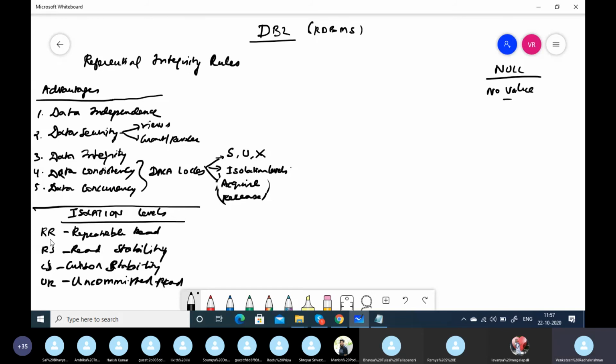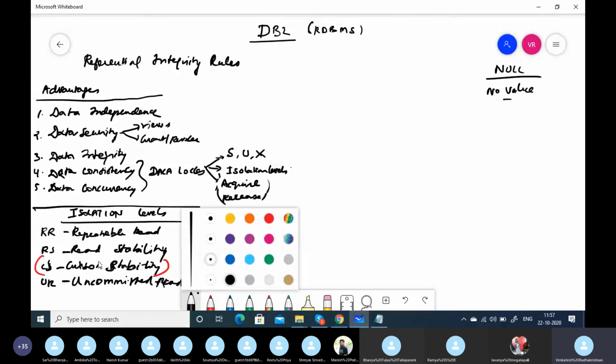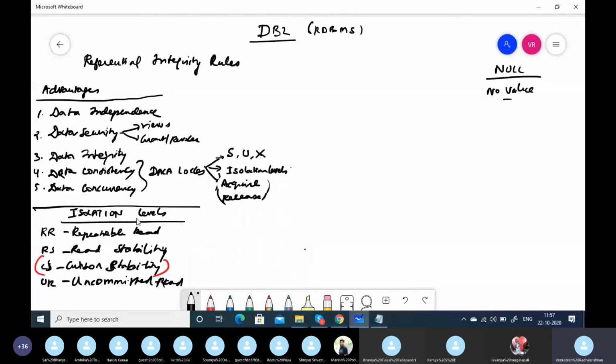So isolation levels are of four types: repeatable read, read stability, cursor stability, and uncommitted read. Which is the default isolation level? Cursor stability. Cursor stability is the default isolation level. This isolation level will be given as a part of bind. So in bind we give acquire and release as well as this cursor stability, which determines what type of lock. Isolation level means how the record is isolated from the effects of other transactions and jobs. How the row is isolated from the effects of other transactions.